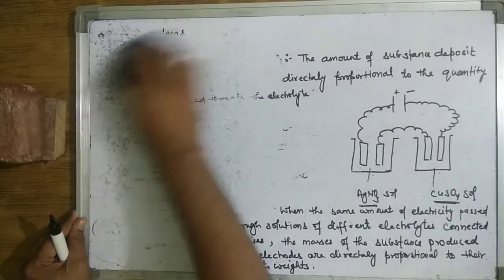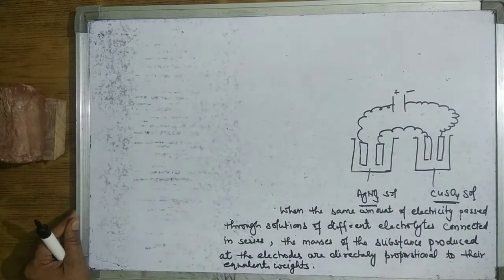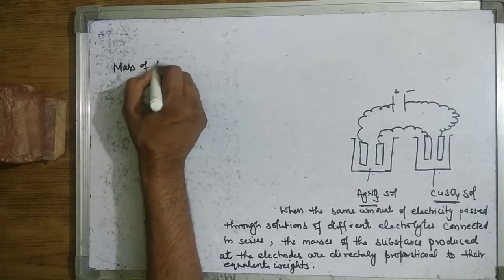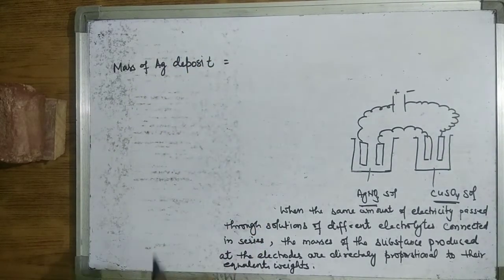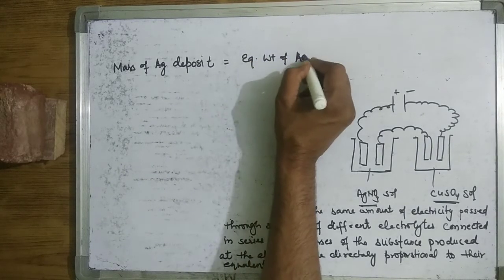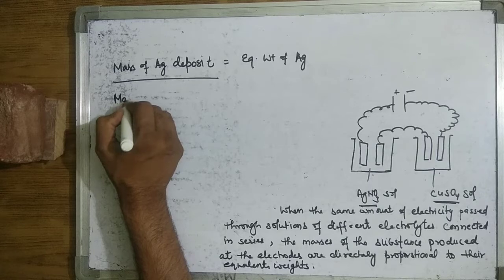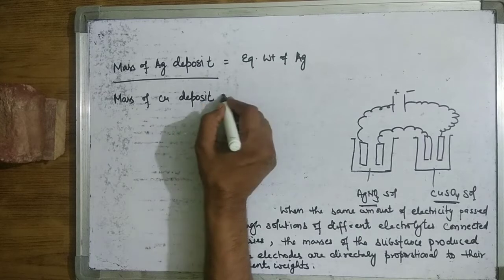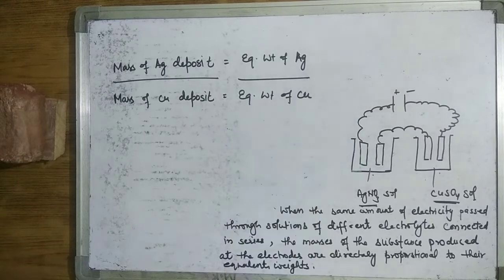Now mathematically we understand this. Mass of silver deposited divided by mass of copper deposited is equal to the equivalent weight of silver divided by the equivalent weight of copper.